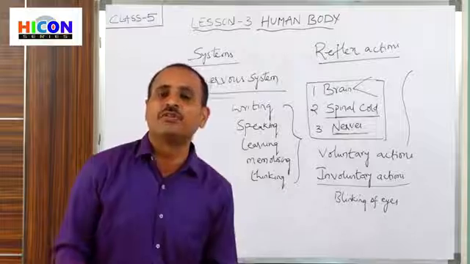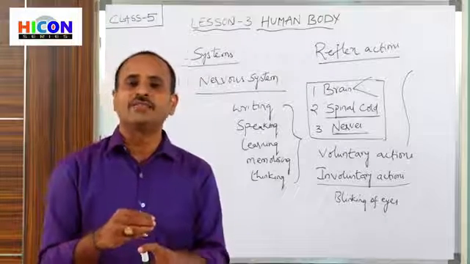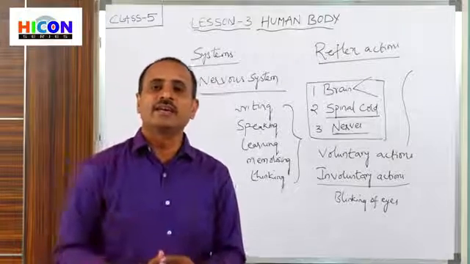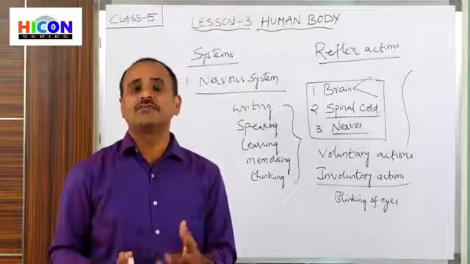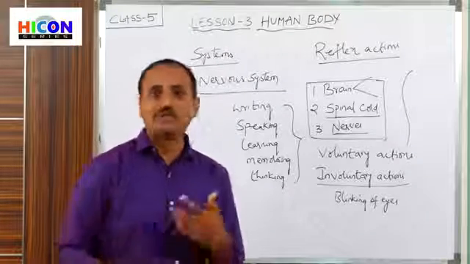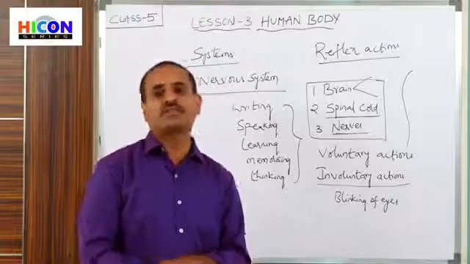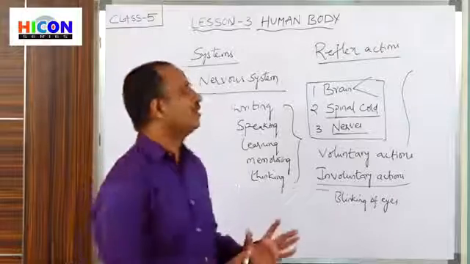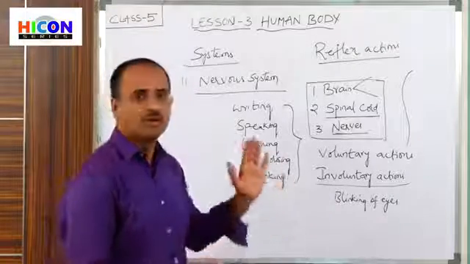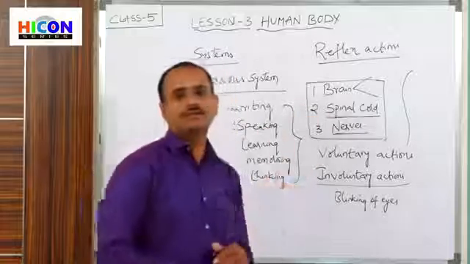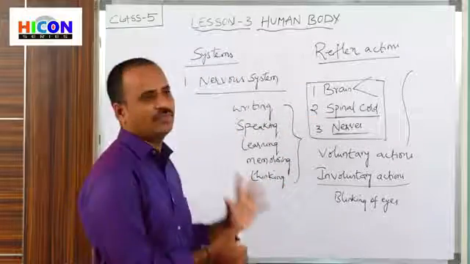If any mosquito falls on our skin and starts sucking, we immediately shake our hand. All these actions are carried out with an immediate response without our consciousness. So these are called reflex actions or sudden actions. These are controlled by the spinal cord. So children, this is about the nervous system.